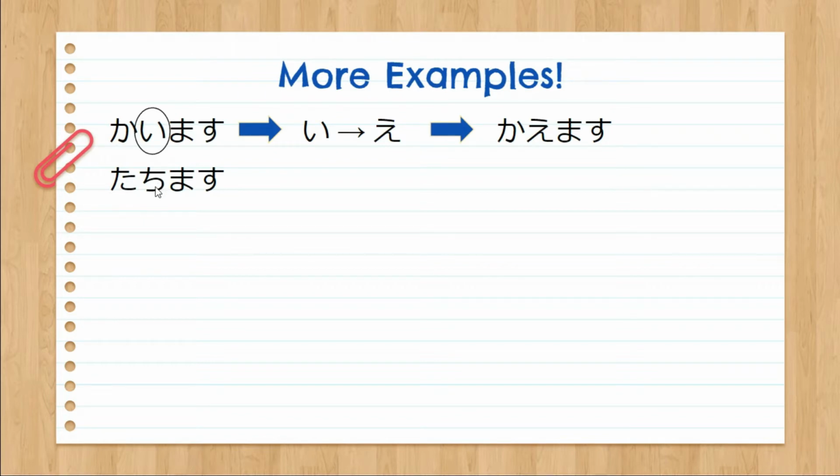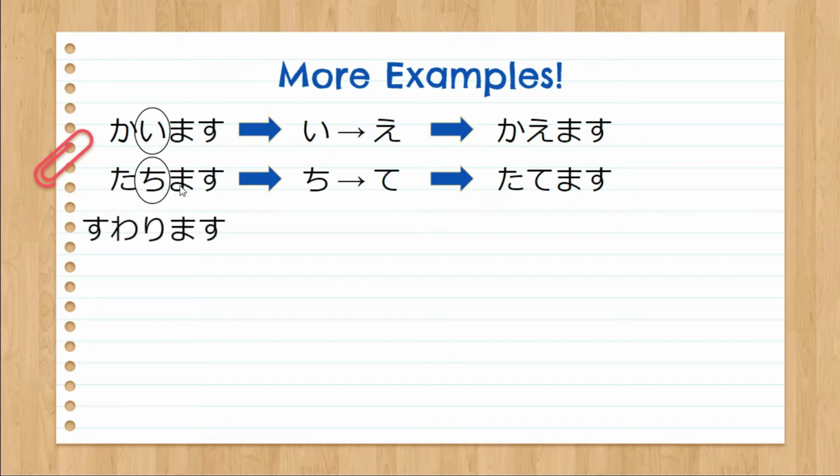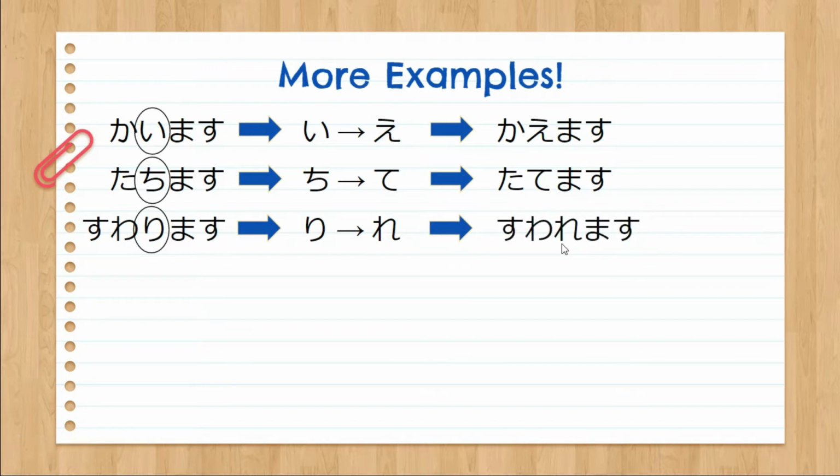So the last syllable before masu is chi, and its corresponding E column is te. So that will become tatemasu. Now try to answer this next example. Suwarimasu or to sit down. Okay, so from ri, it becomes re. Suwarimasu becomes suwaremasu.